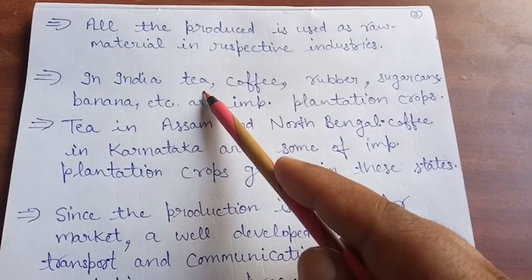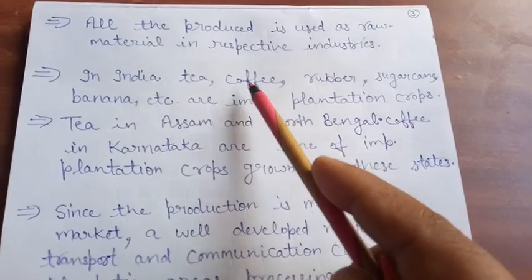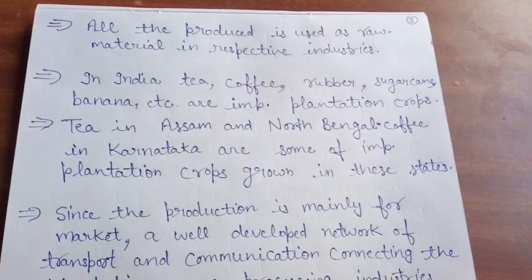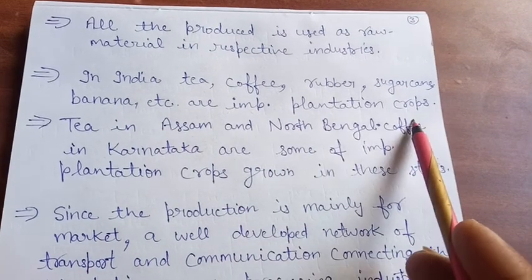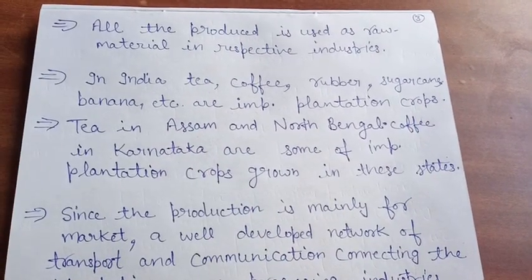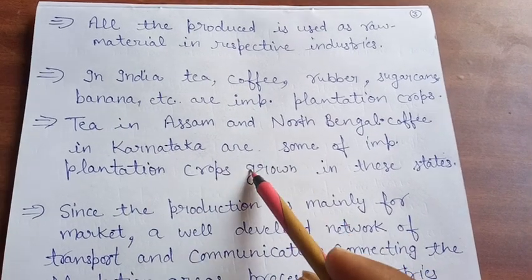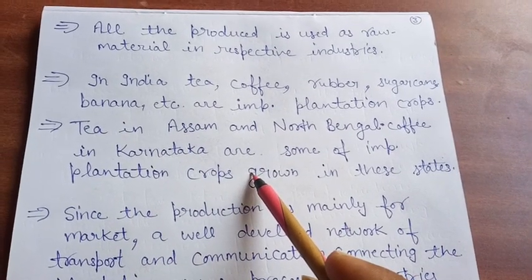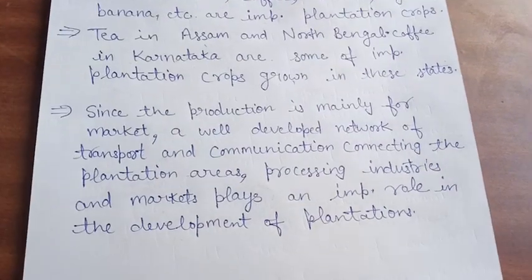Examples of plantation farming in India: tea, coffee, rubber, sugarcane and banana are the most important plantation crops in our country. Tea is grown in Assam and North Bengal, and coffee is grown in Karnataka.